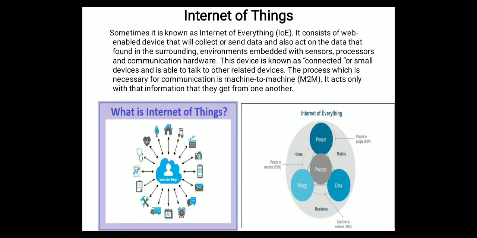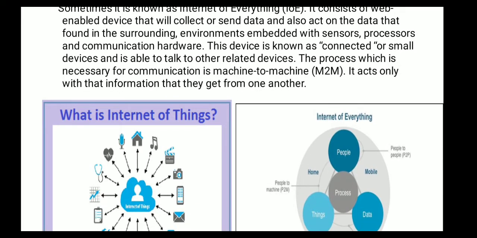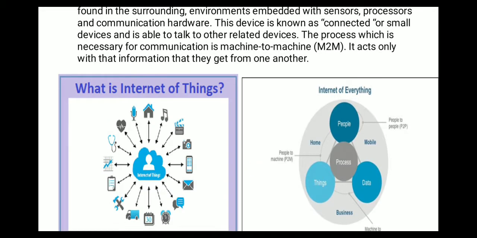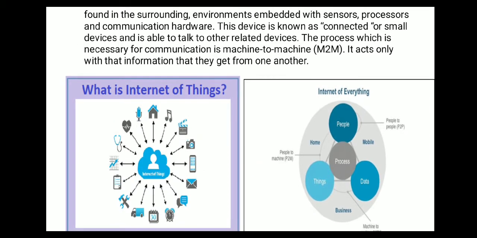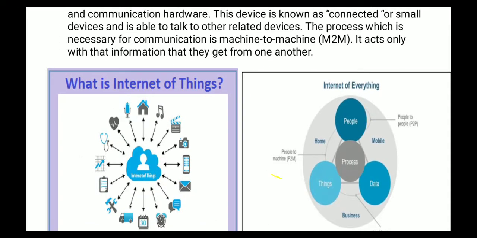That's why it is mentioned here that it consists of web enabled devices that collect or send data and also act on that data, found in the surroundings with the help of embedded sensors, processors and communication hardware. These devices are connected to small devices that are able to talk to the machine. So here the working style of this particular Internet of Things is given.